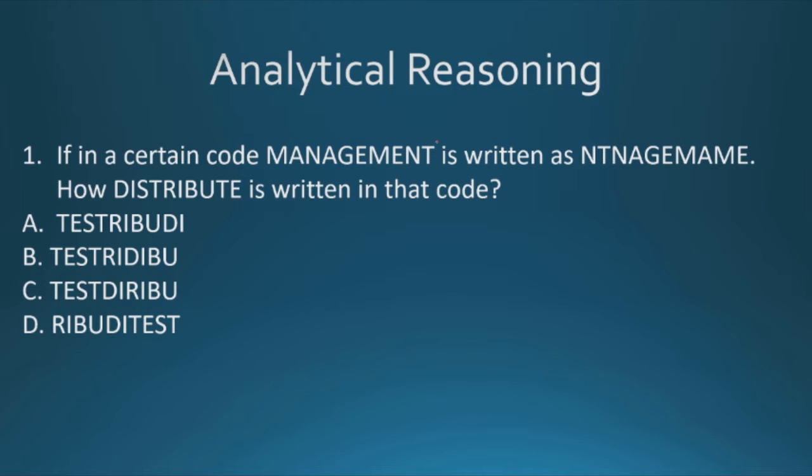Okay, so the first question is: if in a certain code, management is written as NTNAGEMAME, how is distribute written in the code? Okay, so how to solve this? I'll tell you.